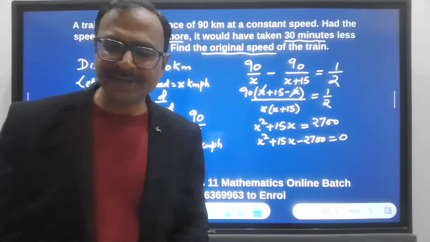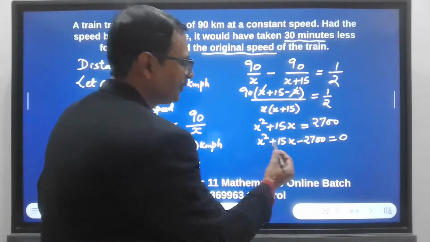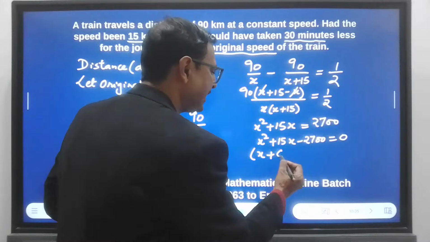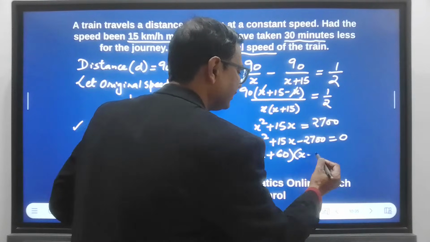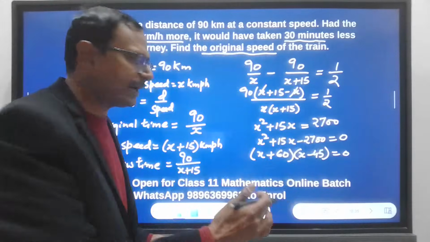60 and 45, is it working? 60 and 45, okay. So plus 60 minus 45. So x plus 60 and x minus 45 equal to 0. Obviously, you have to show the middle term split also, right?